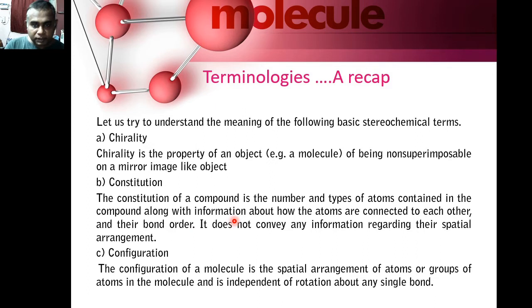Constitution of a compound is the number and types of atoms contained in the compound, along with the information about how the atoms are connected to each other and their bond order. Constitution does not convey any information regarding spatial arrangement. Coming back to configuration, the configuration of a molecule is the spatial arrangement of atoms or groups of atoms in the molecule, and it is independent of rotation about any single bond. So configuration does not arise due to the rotation of a carbon-carbon single bond.